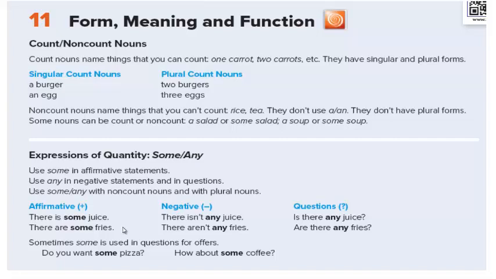Expressions of quantity. Some and any. Use some in affirmative sentences and use any in negative sentences and in questions. Use some and any with non-countable nouns and with plural nouns as well. So there is some juice, and at the same time we can say there are some fries. There isn't any juice, and there aren't any fries. There aren't any students in the classroom.